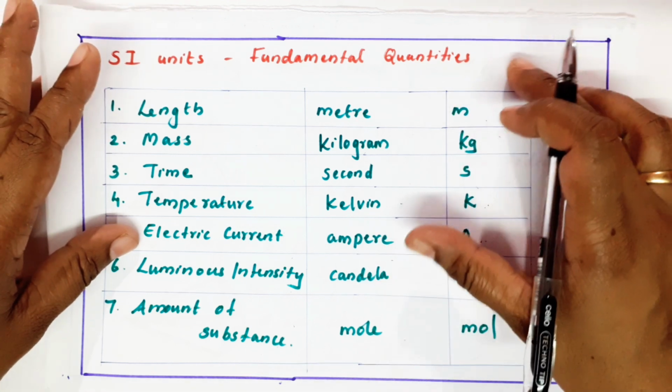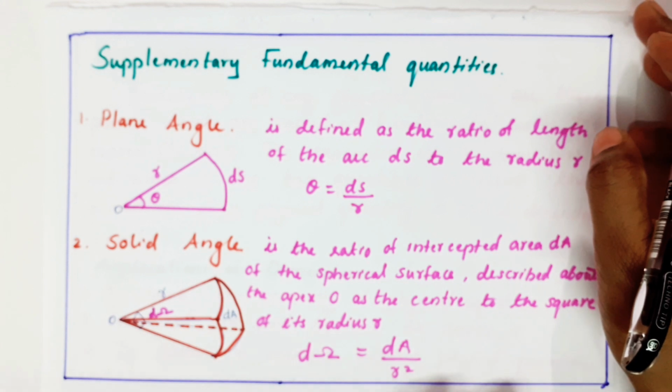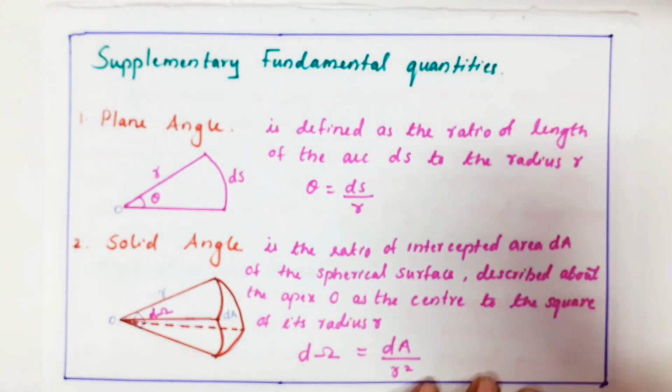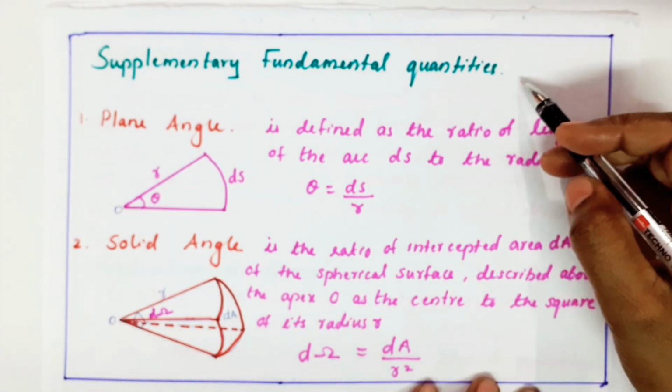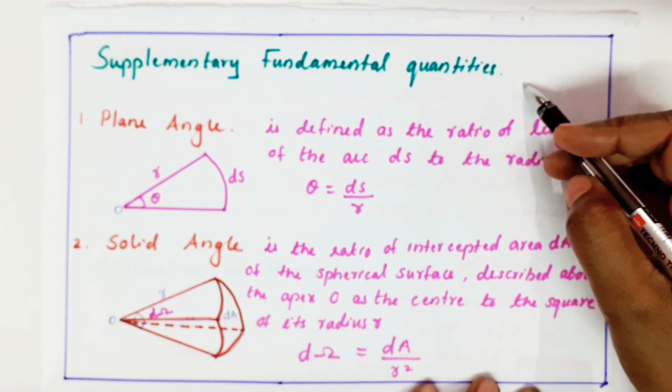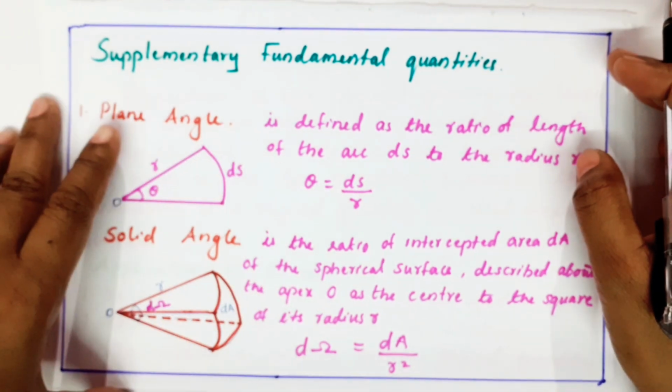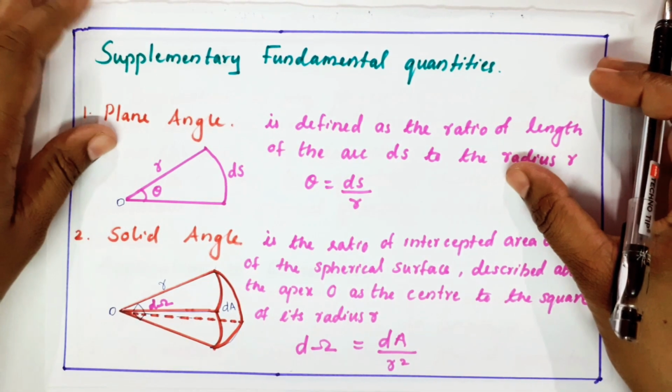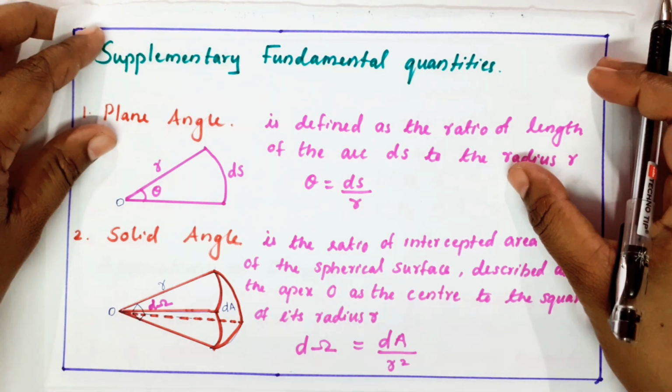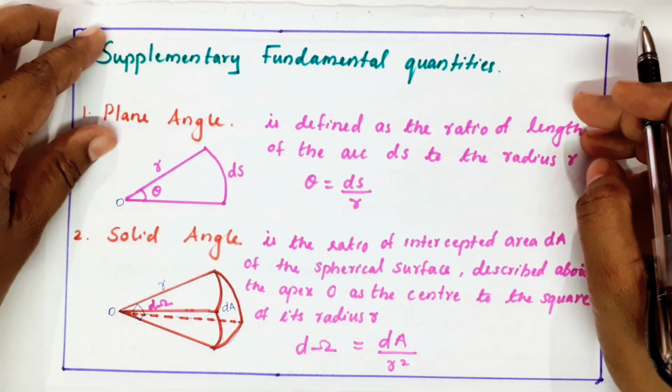But only with these we can't express everything. We need 2 more quantities. They are called supplementary fundamental quantities. It means not only the first 7, we need 2 more quantities. They are called plane angle and solid angle.